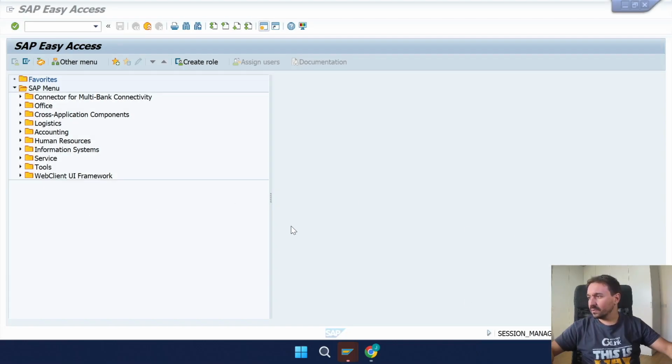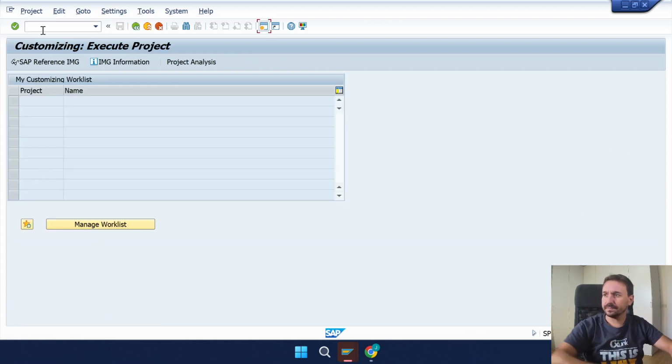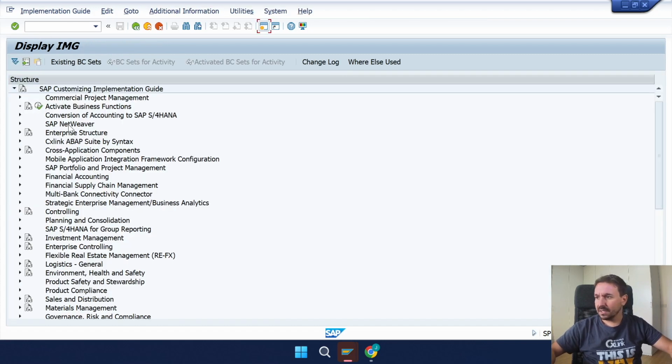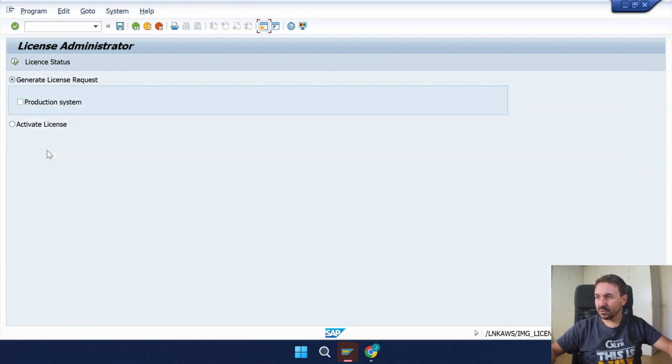At first, we need to go with the SPRO transaction, SPRO. And here you can see CxLink ABAP Suite by syntax. At first, we need to license the product. So click here. We need to generate a license request.